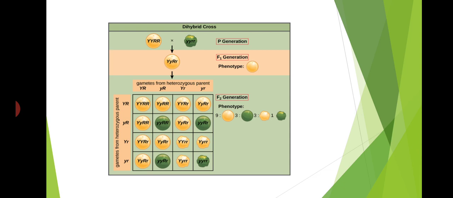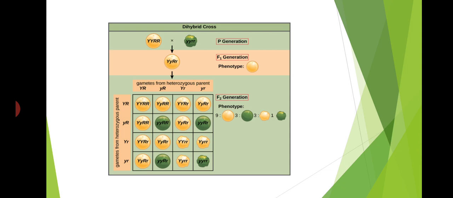From these two parents, the gametes are produced. From the capital Y, capital Y, capital R, capital R plant, the gamete produced is capital Y, capital R. And from the other plant, small y, small y, small r, small r, the small y, small r gamete is produced.